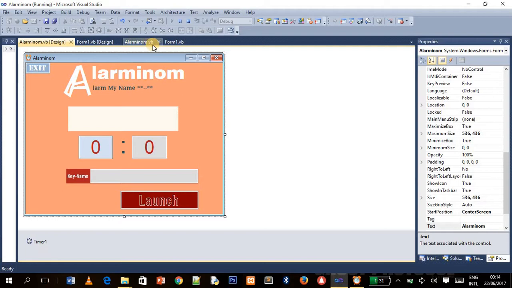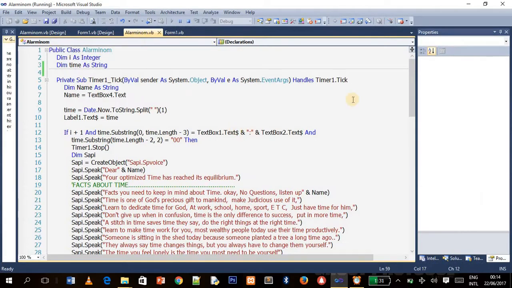I don't think I have to show you any other thing again, because I don't want to make this tutorial very long. It's too long already.